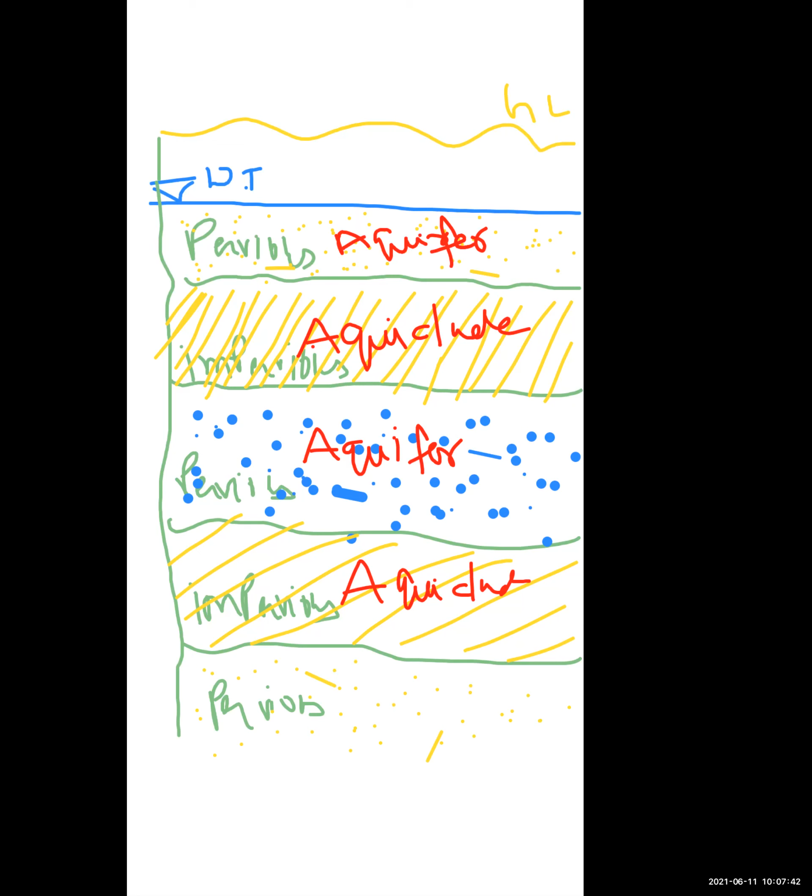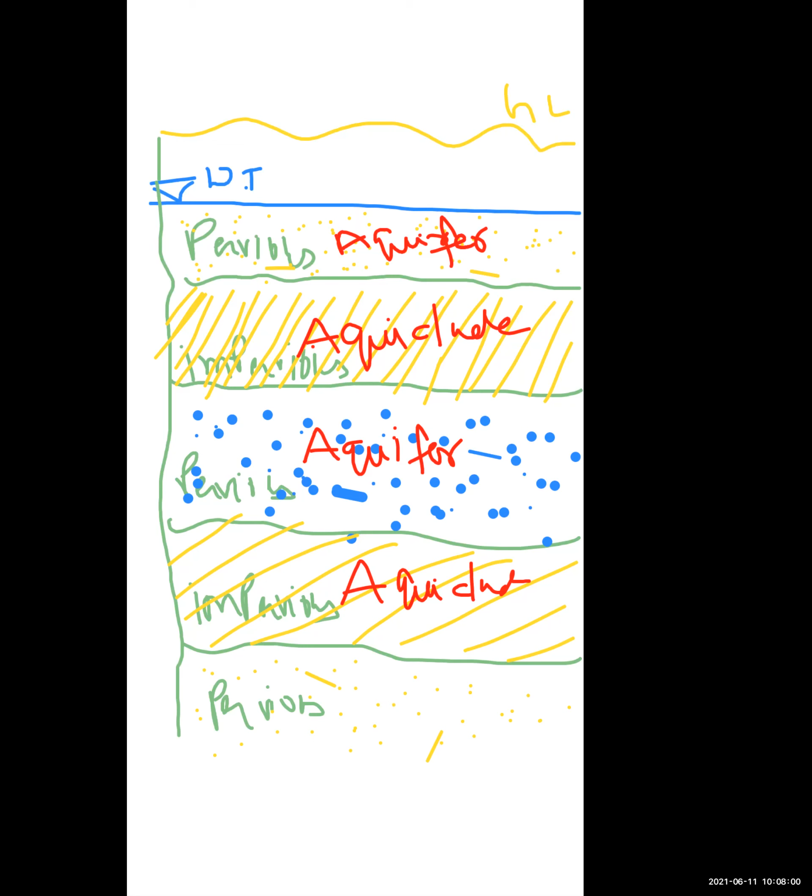Okay. So unconfined or non-artesian aquifer, and confined or artesian aquifer. So what is the difference between unconfined and confined aquifer?